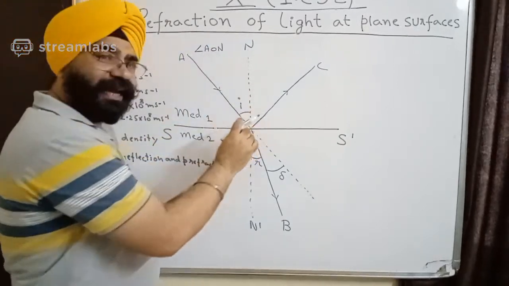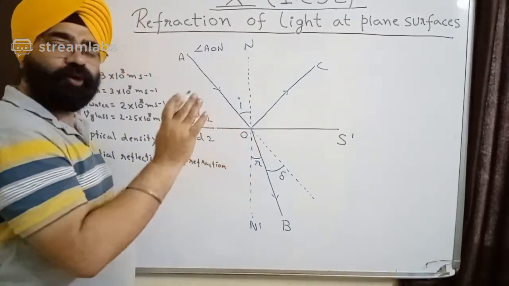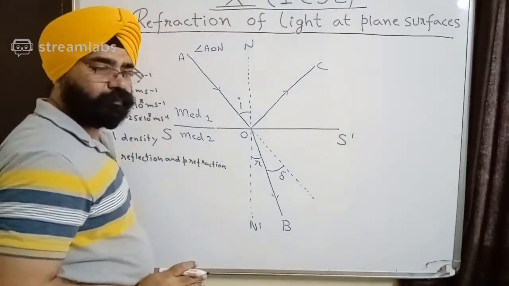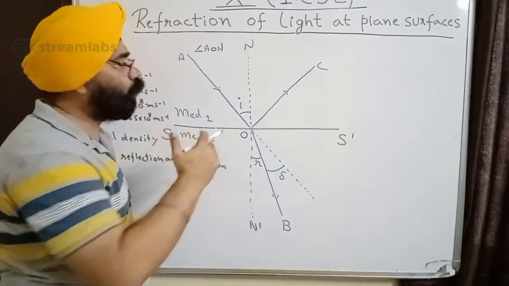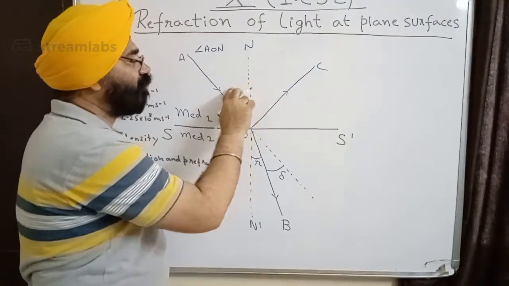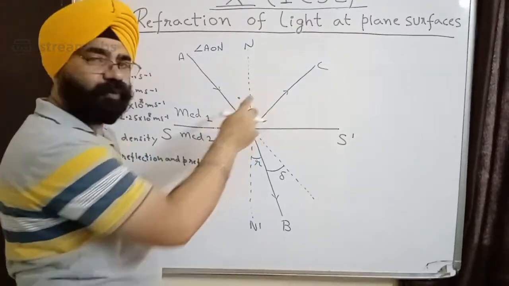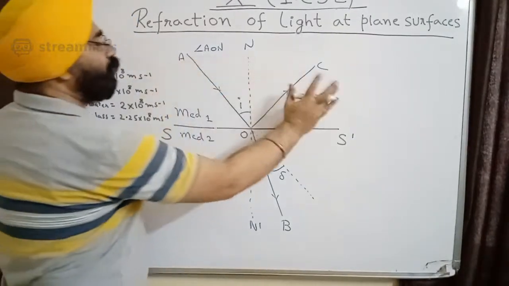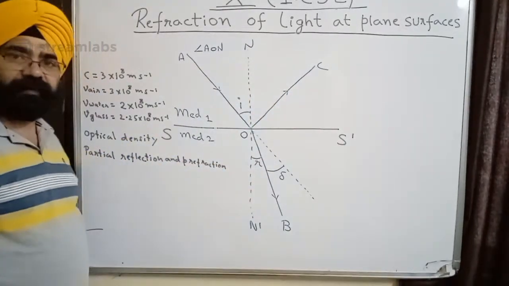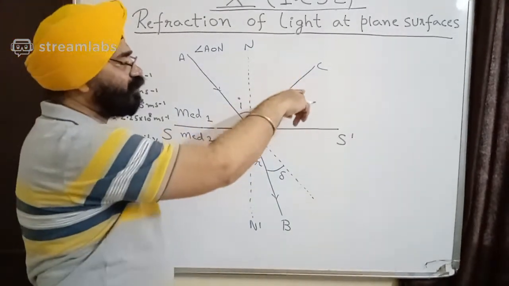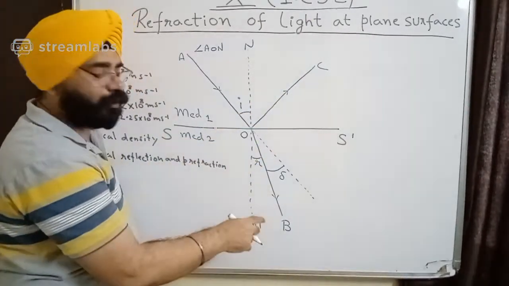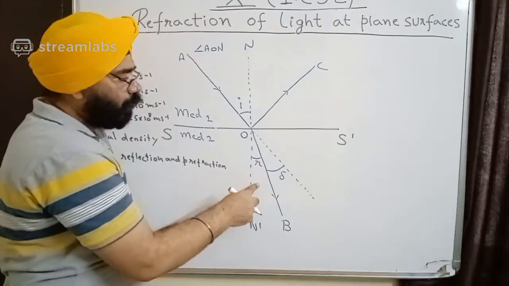And now, obeying the laws of reflection, as I showed you using the glass slab, some of the light bounces back into the same medium. Some light got reflected and returned to the same medium. Now it will follow the laws of reflection. Angle of incidence will be equal to angle of reflection, and all three you can see are lying on the same plane, the incident ray, the normal, and the reflected ray. Now this partial reflection has taken place, and partially light has gone into the transparent medium.